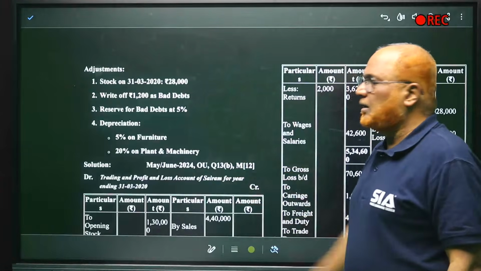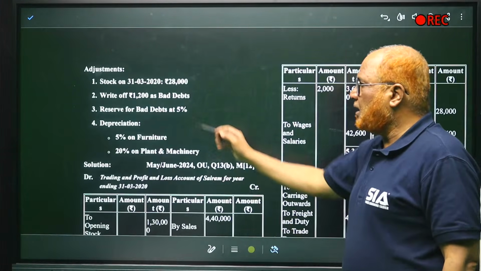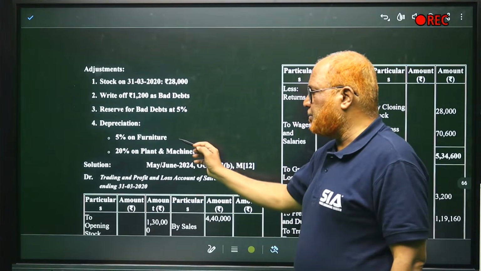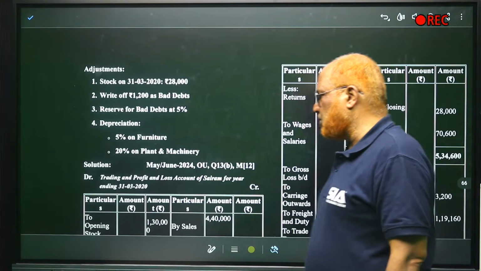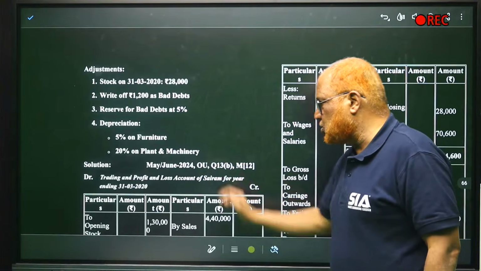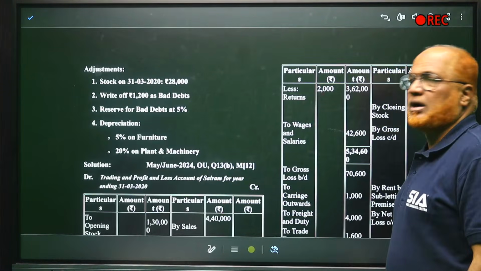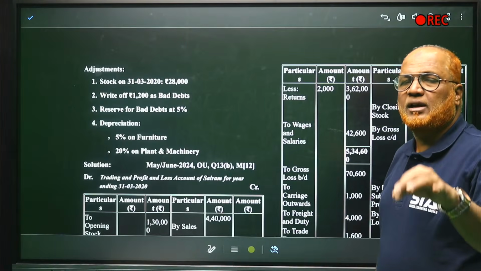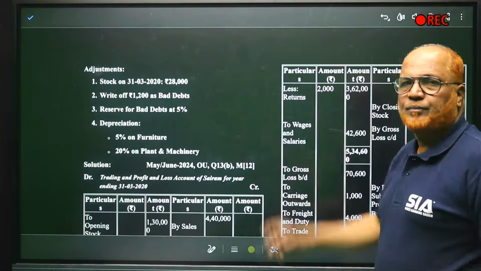Then write off 1,200 as bad debts and reserve for bad debts at 5%. Depreciation 5% on furniture, 20% on plant and machinery. This was the problem asked in June 2020 for 12 marks. And remember, in tomorrow's exam also we will get, inshallah, a problem on final accounts.